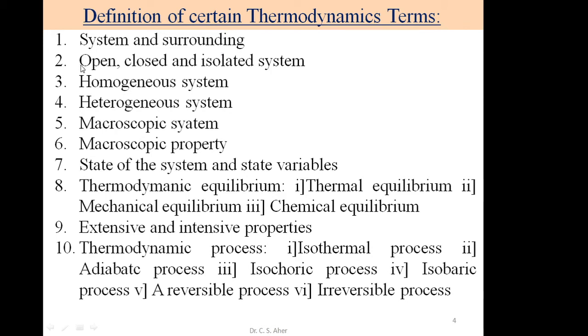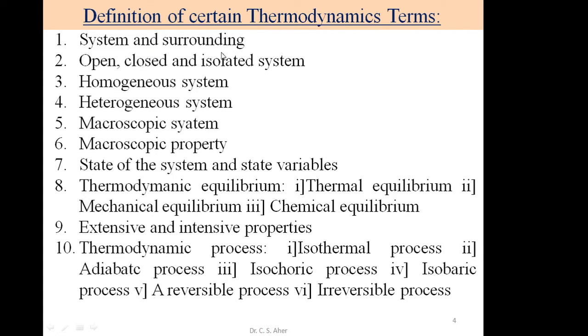The second term is open, closed and isolated system. What is an open system? In an open system there is an exchange of both matter and energy. In a closed system there is an exchange of energy only, matter is not exchanged.